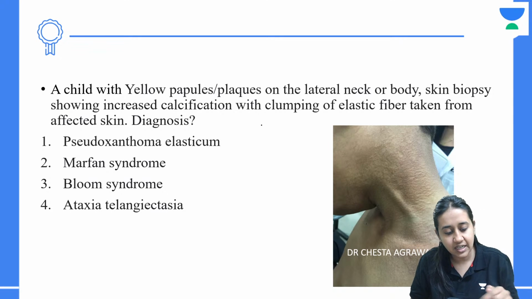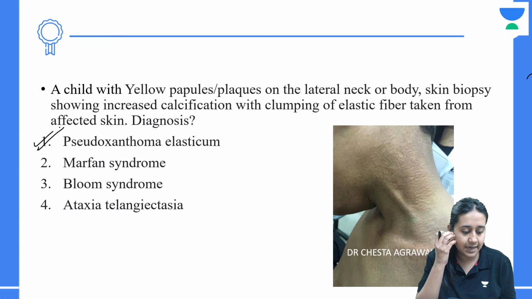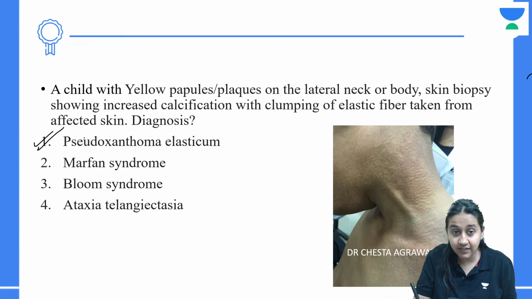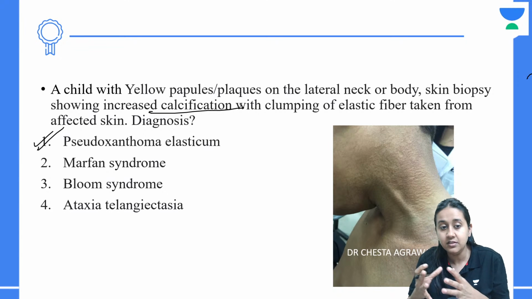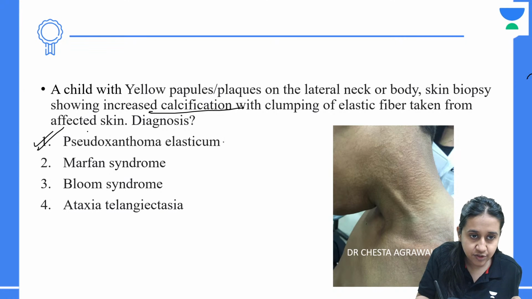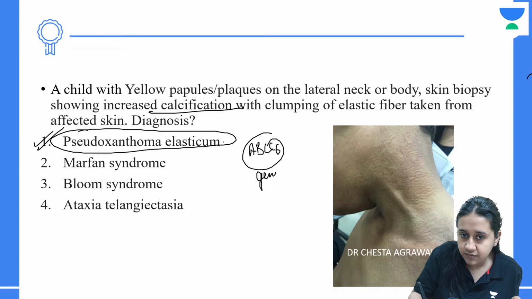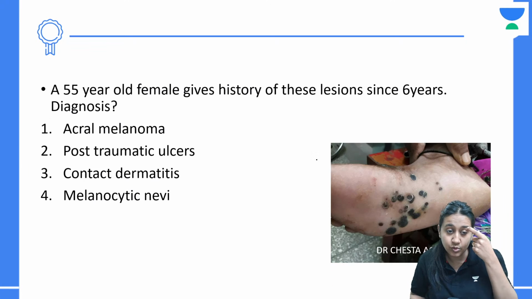Very nice, all of you. The answer is straightforward. You can see a lot of wrinkles on the neck. It means the elastic tissue is damaged. And whenever you have damaged elastic tissue, you can even get deposition of calcification in the nerves or in the vessels, because you have elastic tissue in the vessels also. It's a very classical feature of pseudoxanthoma elasticum. We have an ABCC6 gene defect in patients of pseudoxanthoma elasticum. And this would be the last question.